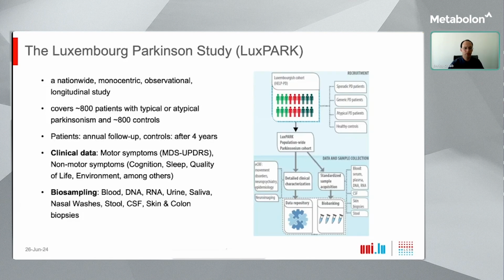For this purpose, the Luxembourg Parkinson study was initiated around 10 years ago. It is a nationwide monocentric observational longitudinal study, and currently the cohort covers around 800 patients with typical or atypical forms of Parkinsonism and a similar number of controls. The patients undergo an annual follow-up, while the controls are followed up only after 4 years.